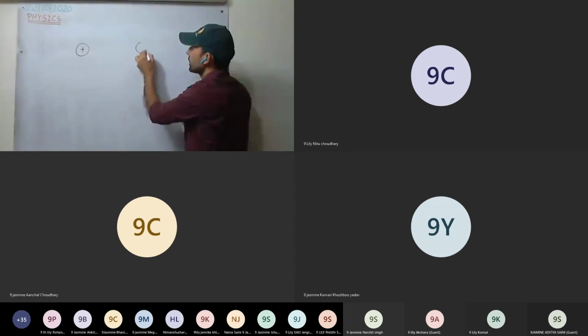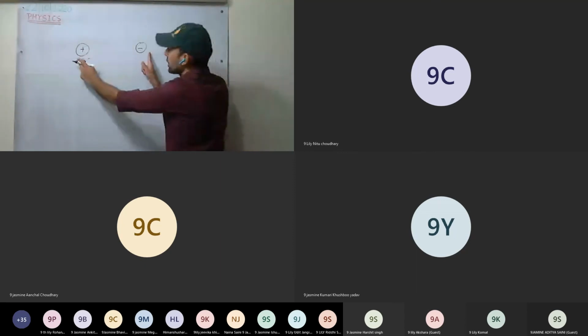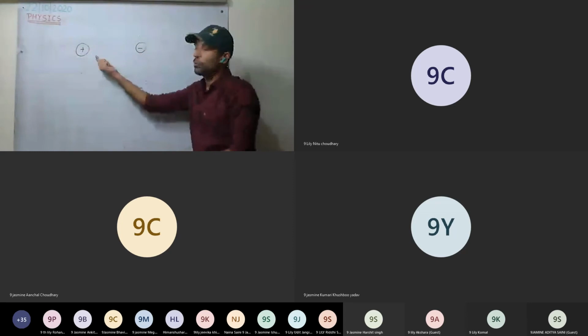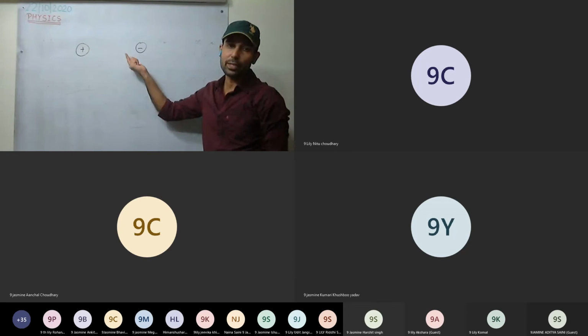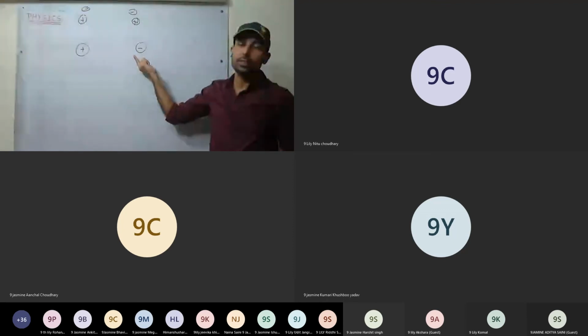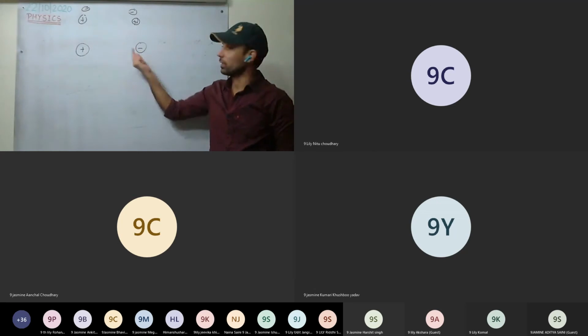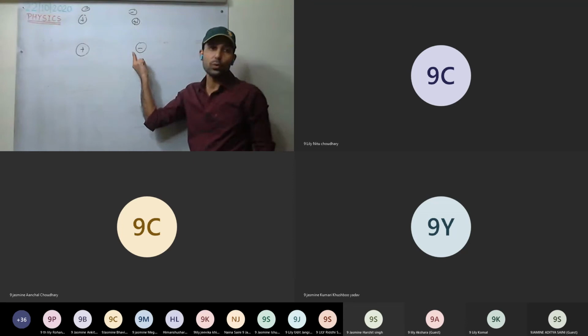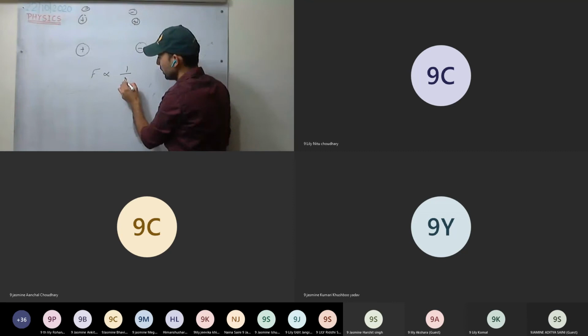This is a positive charge, this is a negative charge, or positive and positive. So two charges we have. If I increase the distance, the force between them will decrease. The electrostatic force between them will decrease, whether you take positive or negative. The force between these charges depends on the separation of these two charges. If the distance increases, the force decreases. That means the force is inversely proportional to the distance.